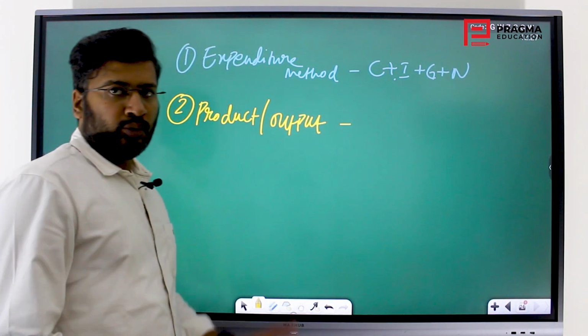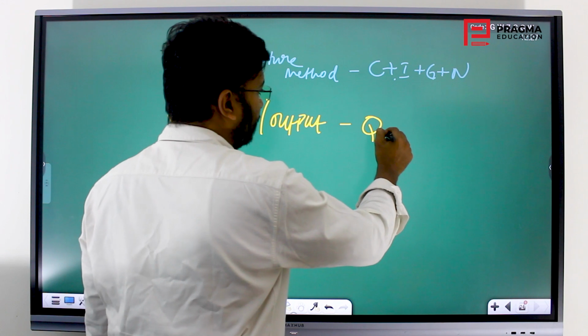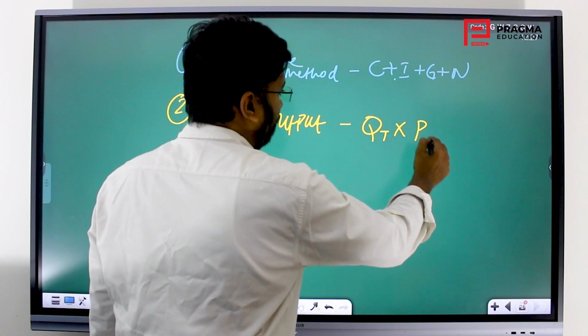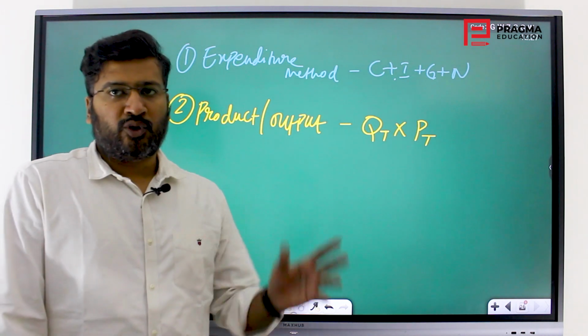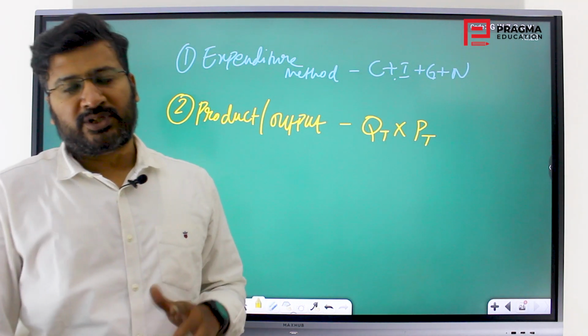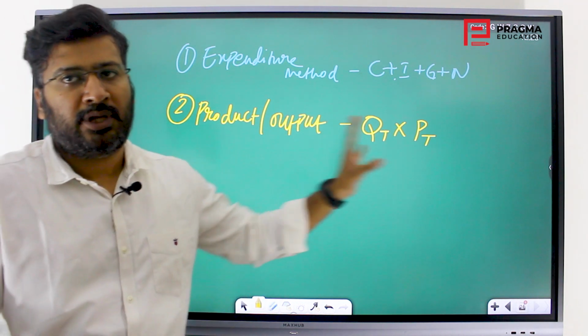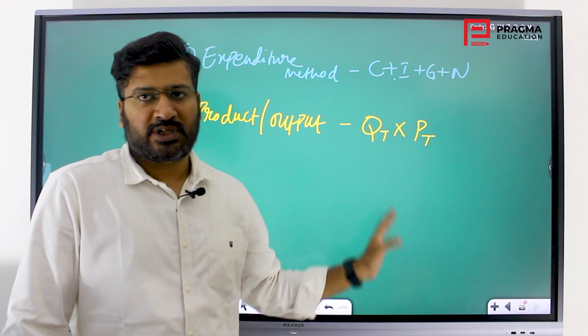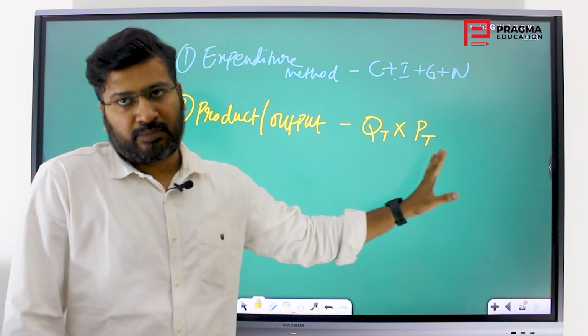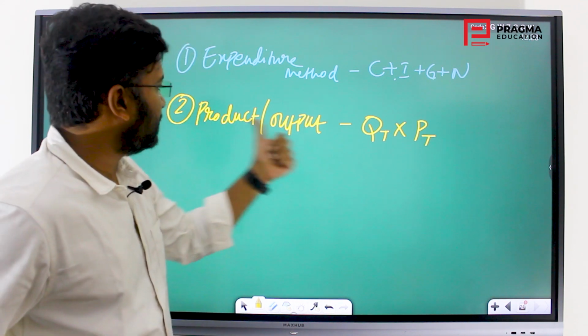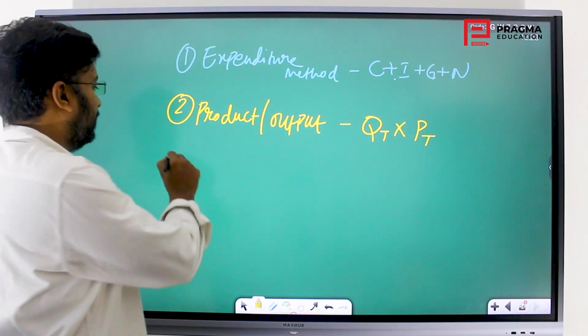So what do you do in the product or output method? You calculate the total quantity into the prices. It means if there are n number of products, then Q1 P1 plus Q2 P2 plus Q3 P3 plus Q4 P4. So you take it for all the goods and services, then multiply it with their consequent prices, then it gives the product or output method.